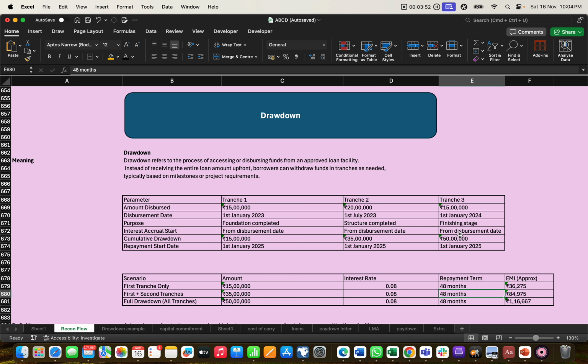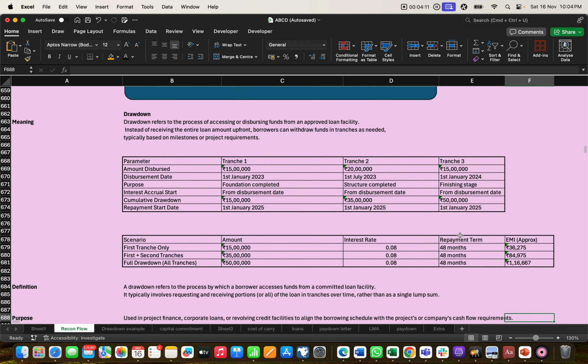Then the second is 35, the 20 he has taken again, total 35, 0.9, 48 months is 84, and again the remaining 15 lakh he withdraws, at 0.8 interest rate is 1 lakh 16,000.